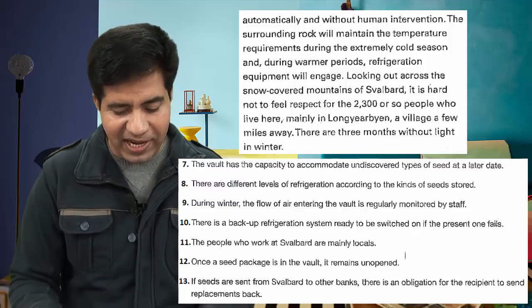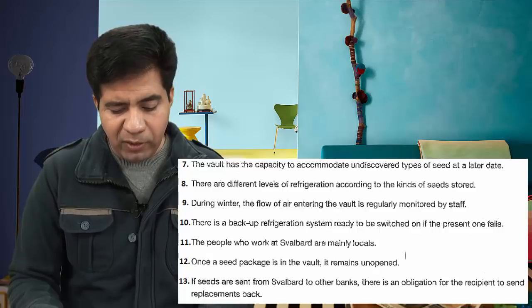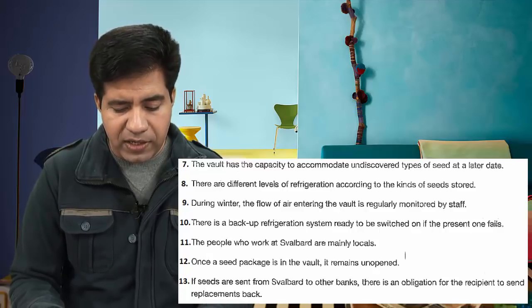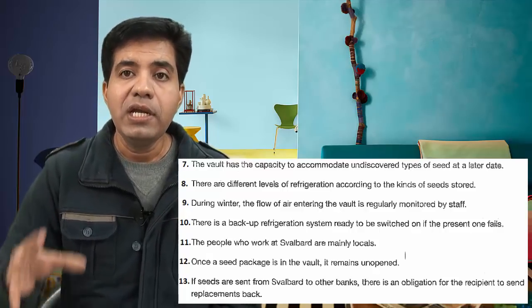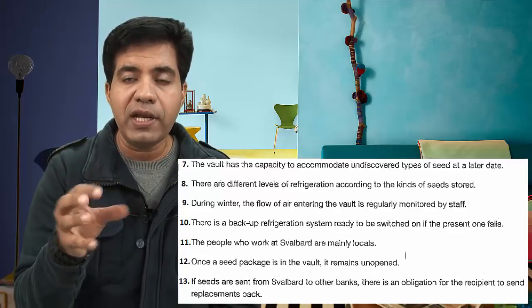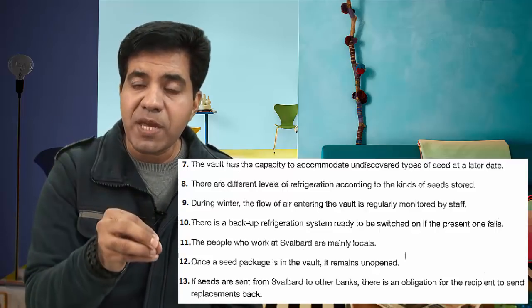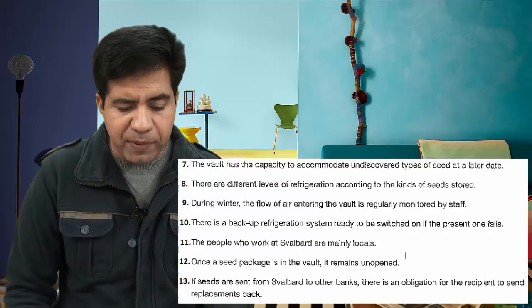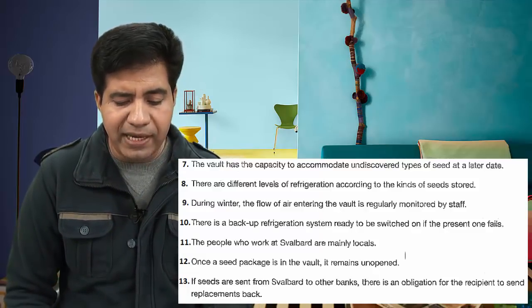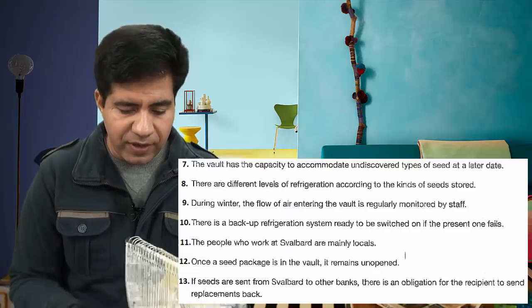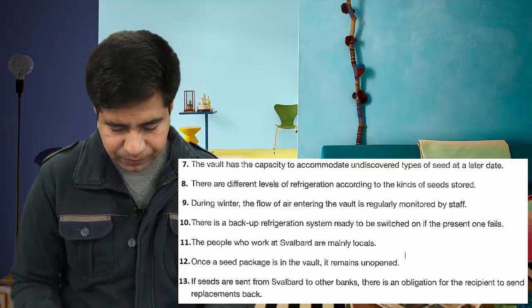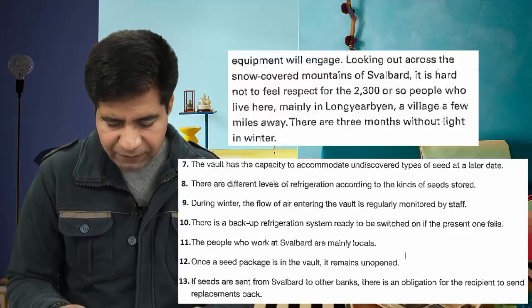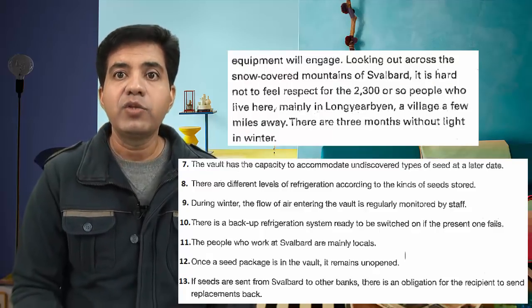Okay, let's go ahead. The next one is, the people who work at Svalbard are mainly locals. Now Svalbard is the clue word. Locals, native people, right? Residents of Svalbard, they might use the words like that. The people who work at Svalbard are mainly locals. Let's see where they talk about that. Okay, I found the word Svalbard. Yeah. So let's read about that.